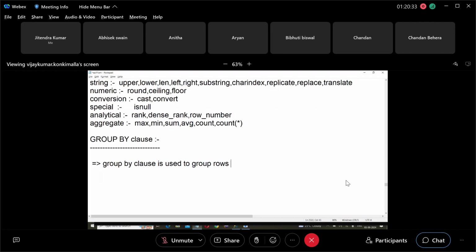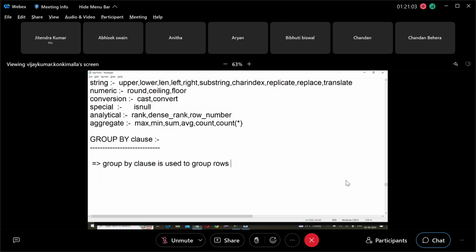Suppose, for example, I want to find out the total strength in the class. To find the total strength, grouping is not required. I want to find out how many boys, how many girls, then grouping is required. Make boys one group, girls one group, then count. Total strength, grouping is not required. How many boys, how many girls, then grouping is required. So create the groups based on gender, then count.